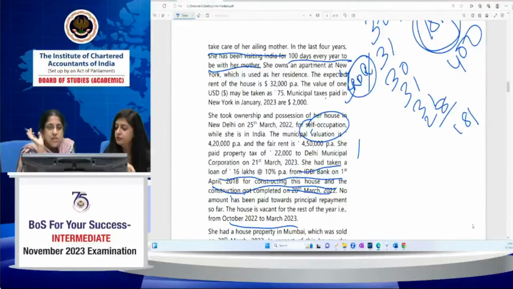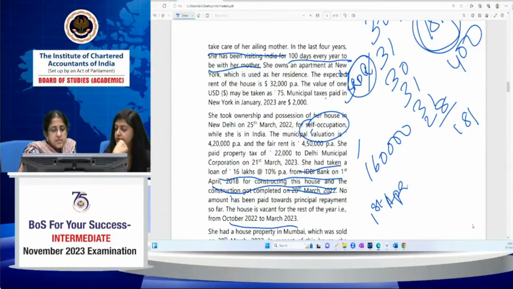So in case of self-occupied property, the only deduction which is allowable is interest on borrowed capital, and the maximum interest which is allowable is 2 lakh. And that includes the pre-construction interest also. Current year interest is 16 lakh into 10%, 1,60,000, because nothing has been repaid so far. Pre-construction interest is what? From 1st April 2018 till 31st March 2021. Because in 2022, the construction is completed.